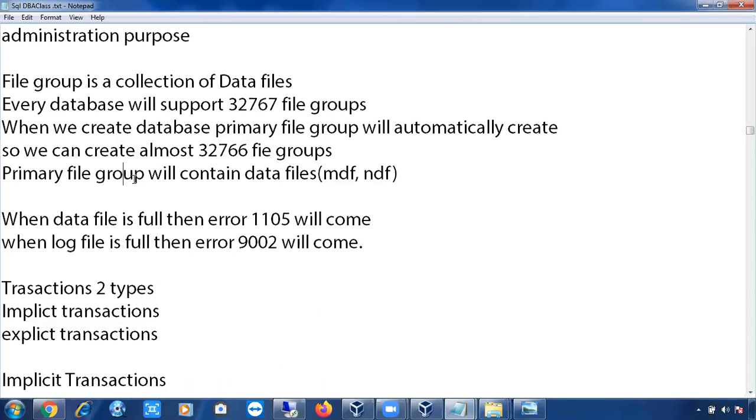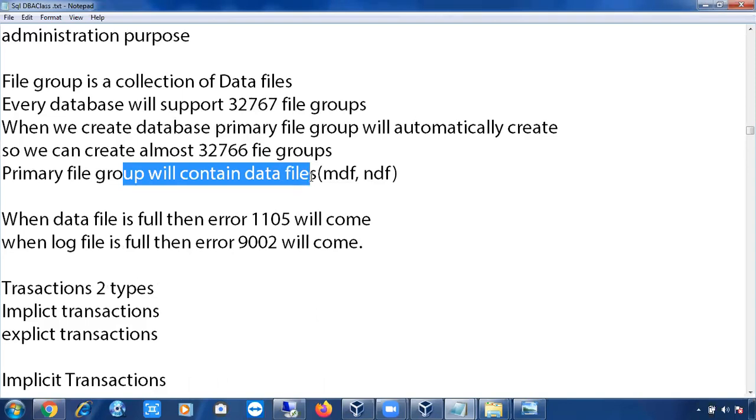The primary file group will contain data files and MDF files. What is this MDF file? MDF means master data file. In the MDF file, all the metadata of the database is stored. Remember, all the metadata of the database will be stored in the MDF file.